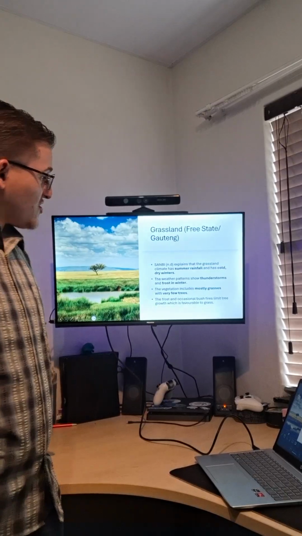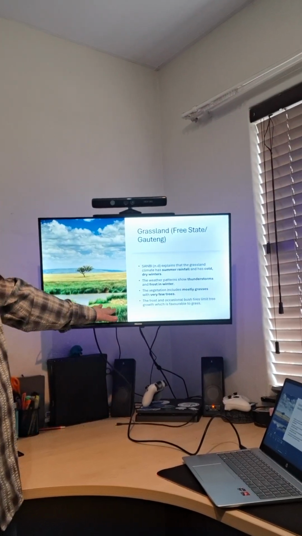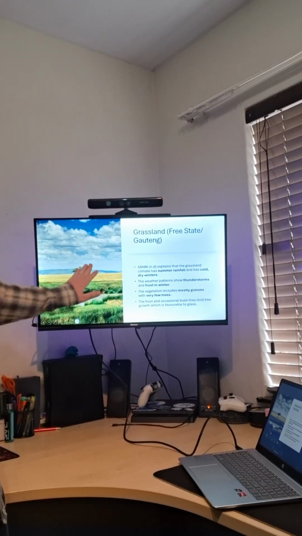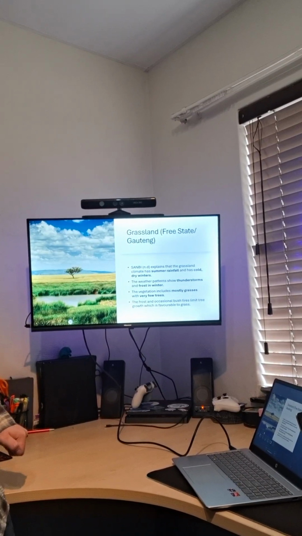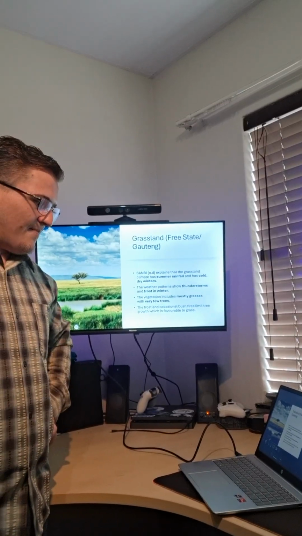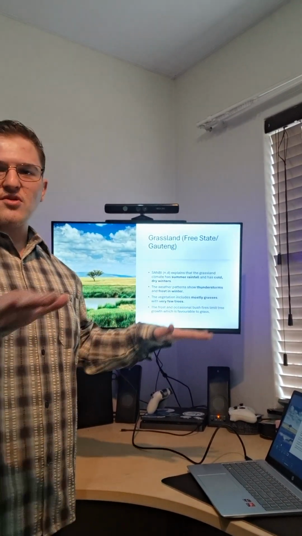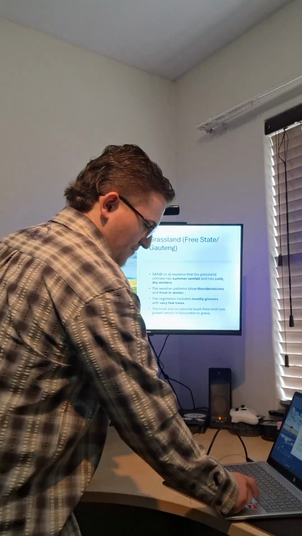The vegetation includes mostly grasses and very few trees. As you can see in this picture, it's mostly grass with one or two trees sticking out. The frost and occasional bushfires limit tree growth, which is favorable to grass. So grass prefers to grow there other than trees.